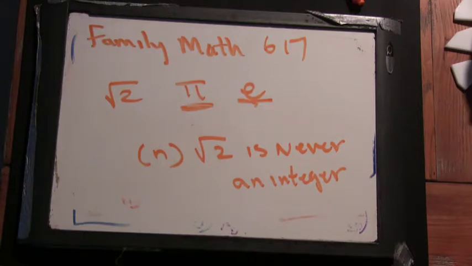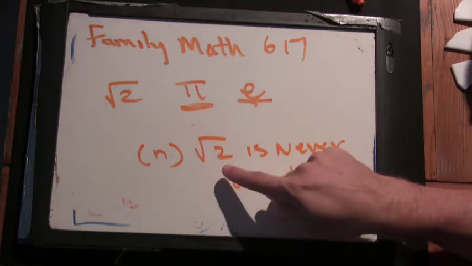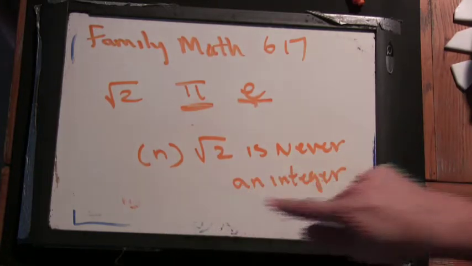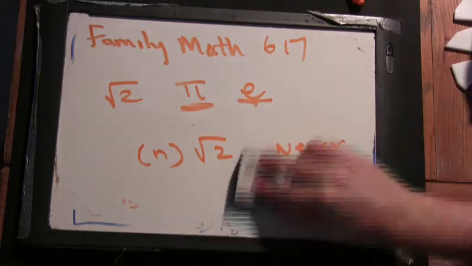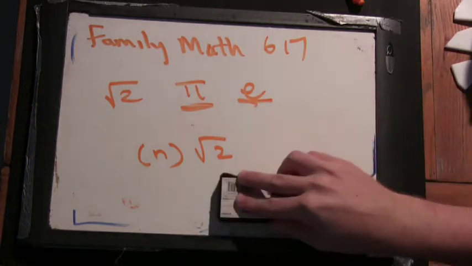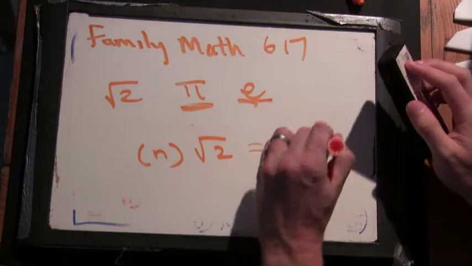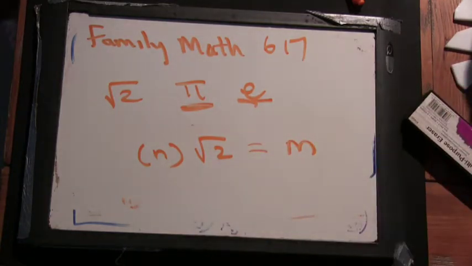That's true, but there's a pretty simple reason why, if I have an irrational number like square root of 2, I can never multiply it by an integer to get another integer, or rational number, I guess. So go through the same idea. Assume you could. Assume n times the square root of 2 is m for some integer m. Well, then we can square both sides, and then we get 2n squared equals m squared.